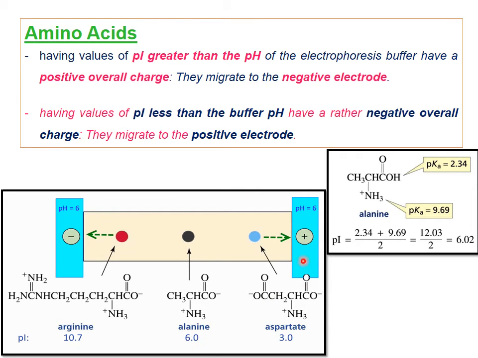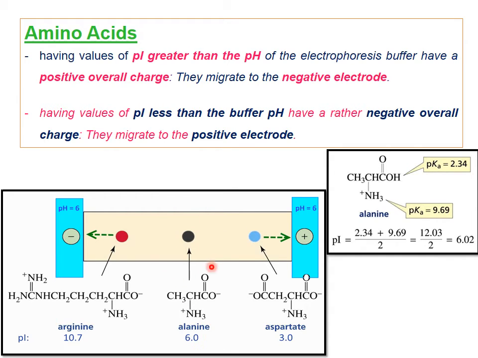They migrate towards the positive electrode at a particular pH 6. So arginine moves towards the negative electrode, that is the cathode. Aspartate moves towards the positive electrode, that is the anode. Alanine remains in the middle.